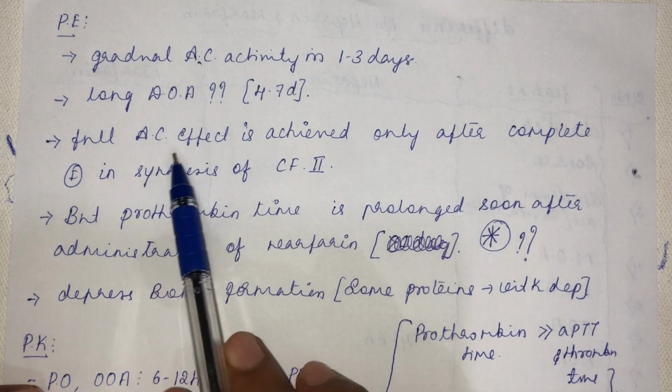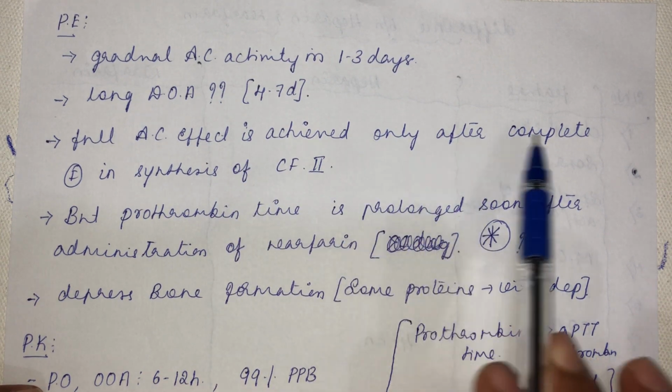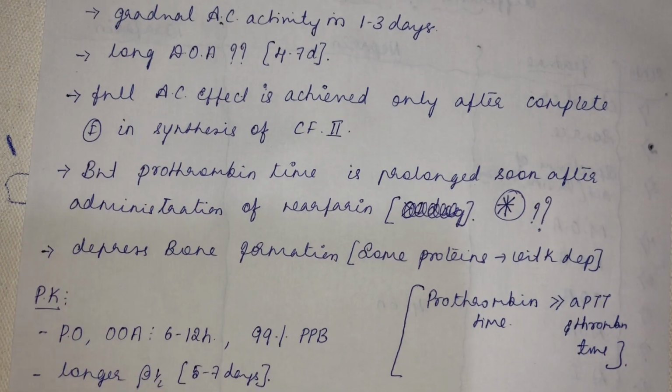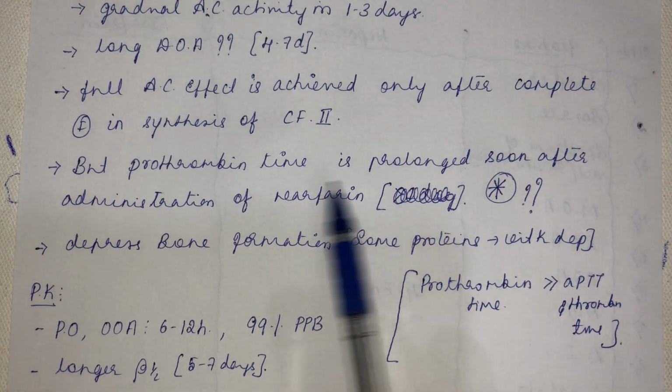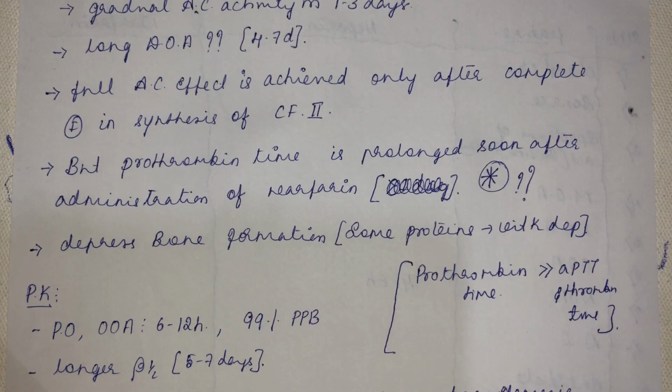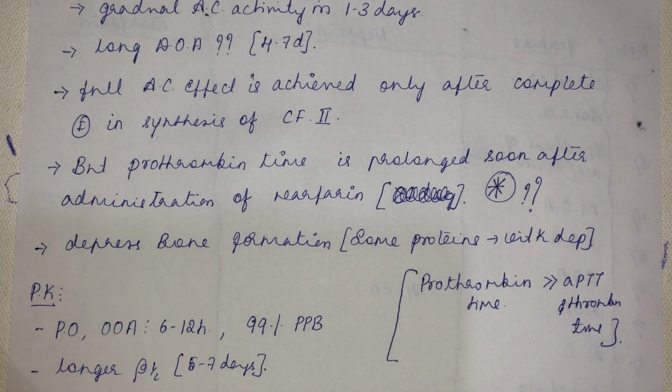Then full anticoagulant effect is achieved only after complete inhibition in the synthesis of clotting factor 2, right? But prothrombin time is prolonged soon after administration of warfarin. Since you are adding warfarin in vitro to a blood, obviously prothrombin time will be increased.